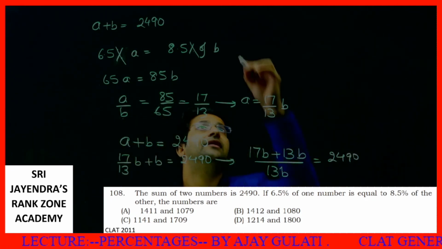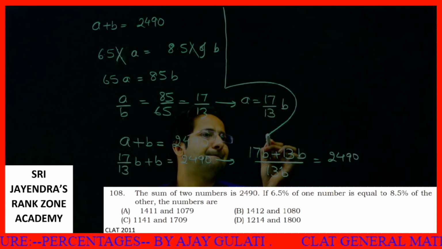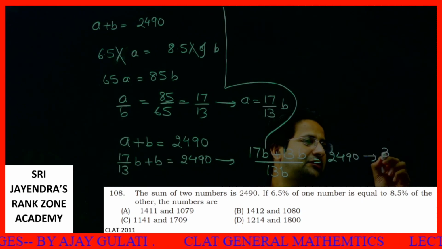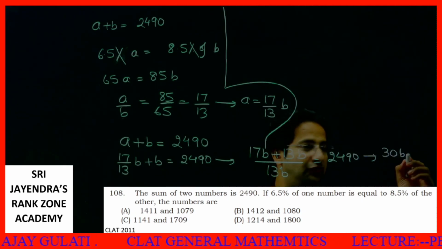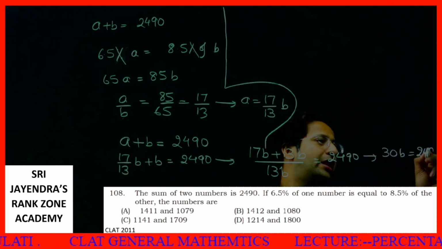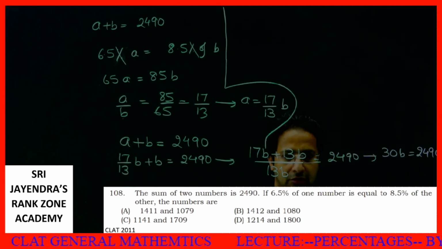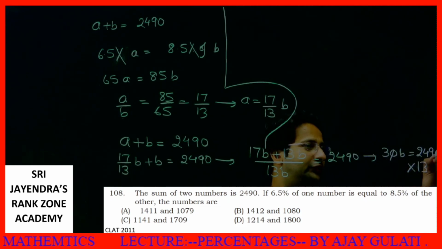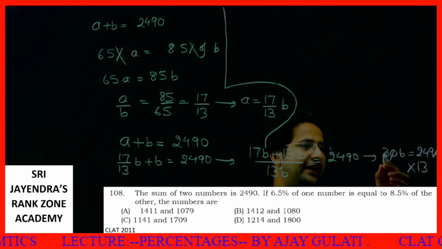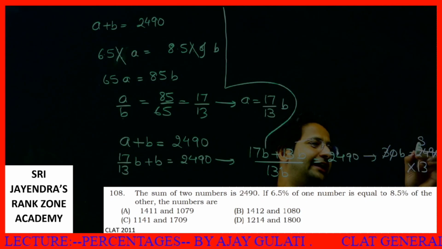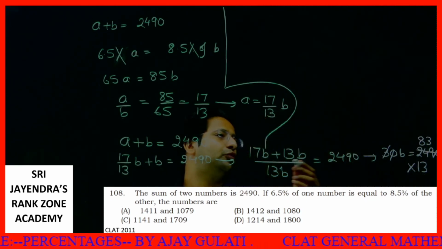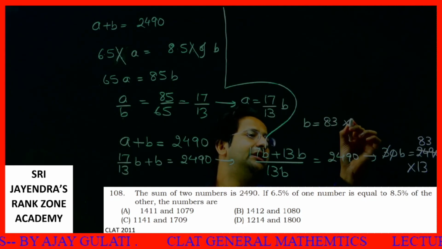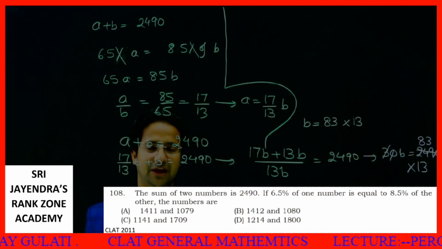From here what I can say is 30B is equal to 2490 into 13. Students, if this 0 cancel, and I cancel this 3 by 249, I will get 83. So B becomes 83 into 13.